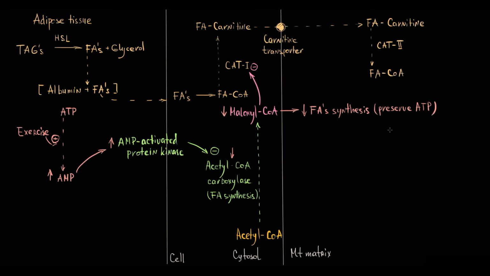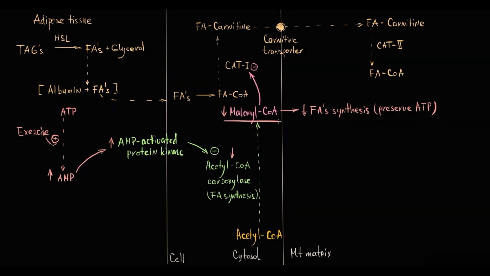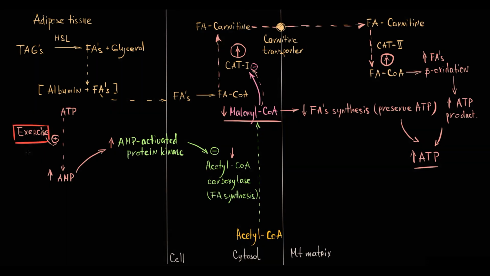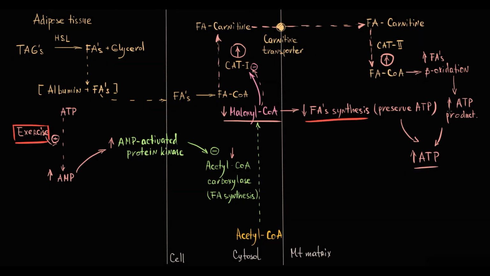So simultaneously, the decrease in malonyl-CoA production induces an increase in the activity of the carnitine shuttle, thereby increasing the rate of beta-oxidation, which results in energy production. So in conditions when the tissue requires additional energy, this regulation decreases energy consumption and increases energy production.